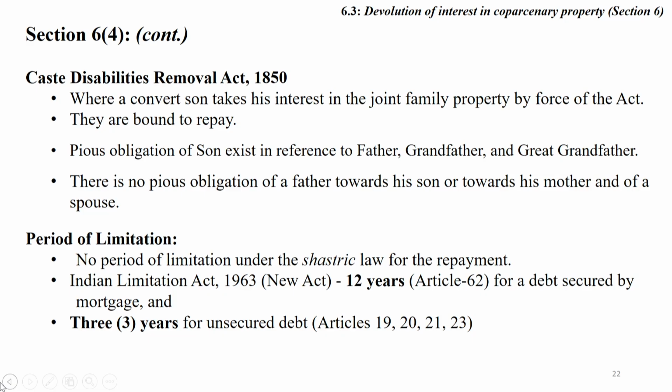Under the Indian Limitation Act 1963, 12 years is now provided, and as per section 62, for a debt secured by mortgage it is 12 years and 3 years for unsecured debt, under articles 19, 20, 21 and 23. The limitation period is there and you are bound to claim your rights within it, friends.